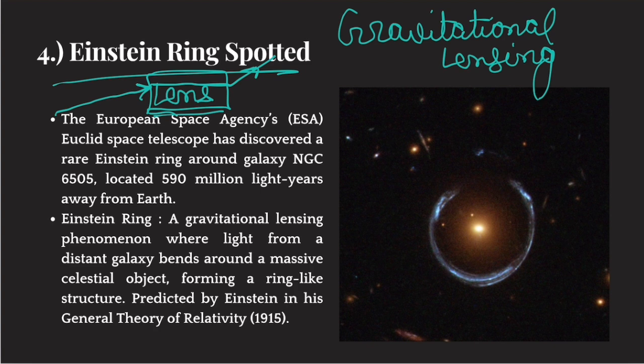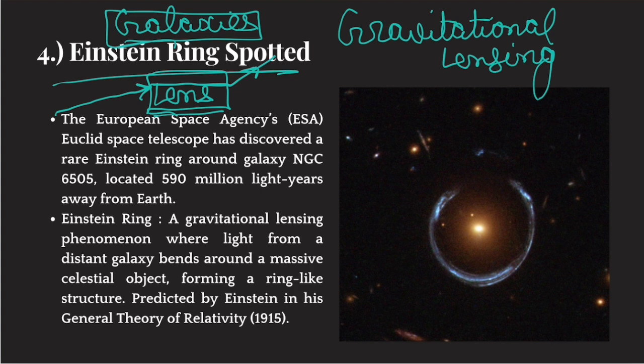Simple. Now, in our universe, there are very heavy objects or very heavy galaxies. Their gravity is so high that when light passes close to them, their gravity bends those light rays. So these galaxies act like lenses when spotted from far.